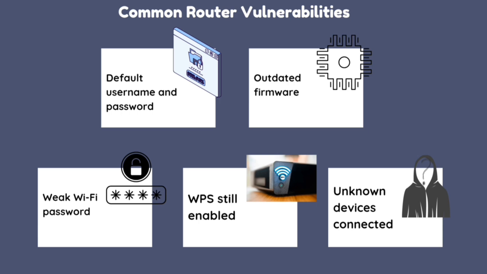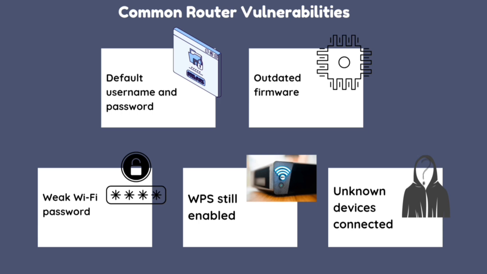Fourth is WPS still enabled. WPS, or Wi-Fi Protected Setup, allows devices to connect easily using a PIN or push button, but it also introduces potential risk. Attackers can exploit this feature to connect to your network even without knowing the Wi-Fi password. Disabling WPS in your router settings and connecting devices manually using a secure password is a safer option.